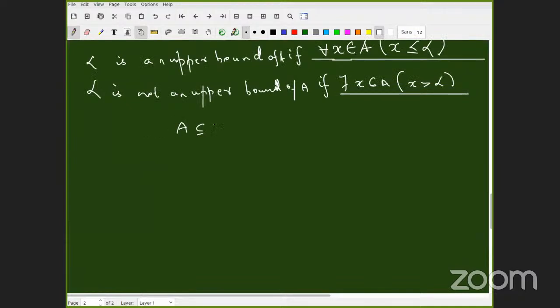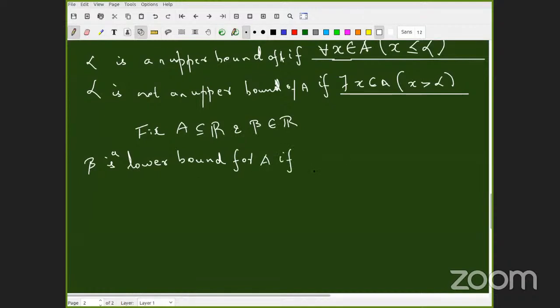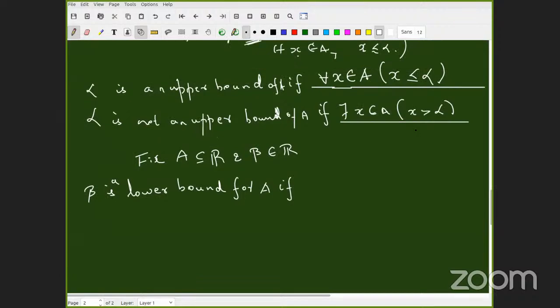A is a subset of R. Okay. Beta is a real number. Now, can one of you quickly formulate when beta is a lower bound for A? See, A and beta are fixed. So, fix A a subset of R and beta in R. These two things are fixed. So, beta is a lower bound for A, F. I hope all of you will be ready directly with symbolic form. But anyway, try to imagine again. So, imagine in your mind a real line, put a beta and where the members of A should be.